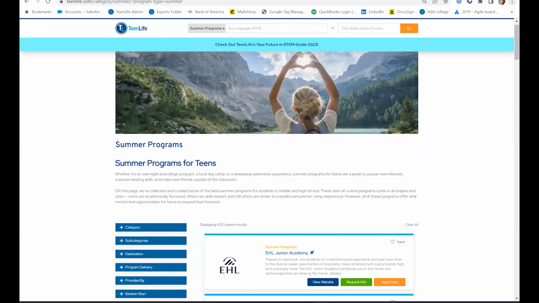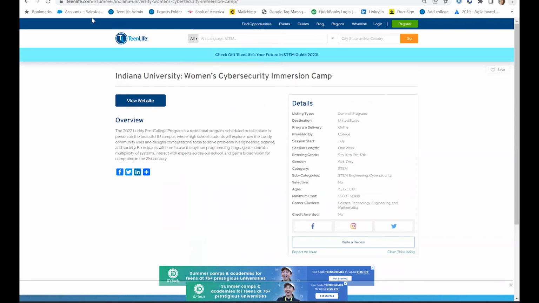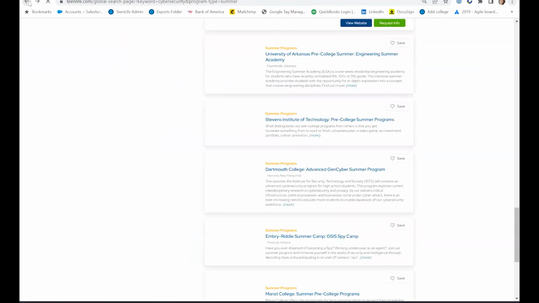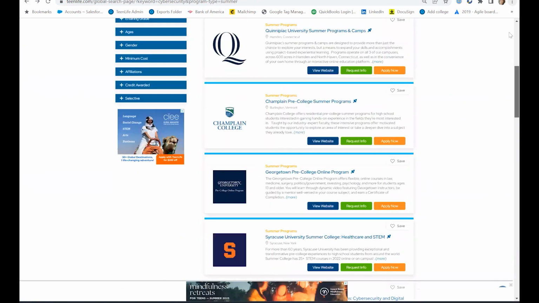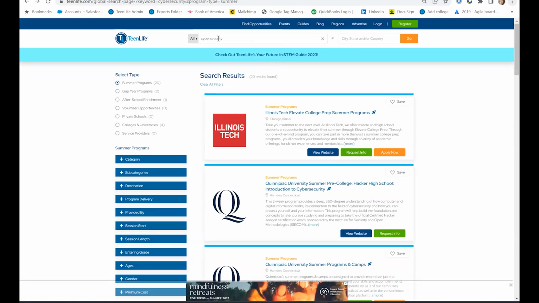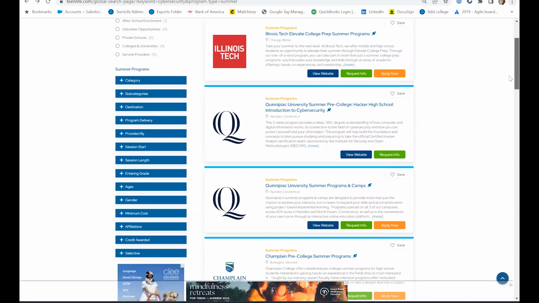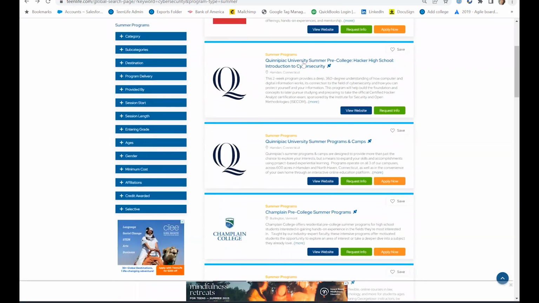So to give you an example, here is a program that is offered by Indiana University, Women's Cybersecurity Immersion Camp. How did I find this program? Well, I went to the search bar at the top up here. I typed in cybersecurity and I hit go, and it shows me 20 summer programs that either have that word in their name, like this one, or they have it in a description.